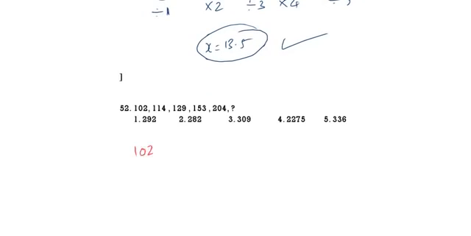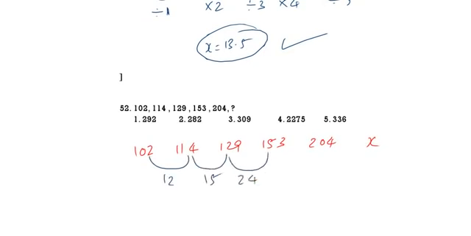102, 114, 129, 153, 204, then question mark. Now, see, 102, 114. What is the difference? 12. This one will be 15. This one will be 24. This one will be 51. Now, what should be the next? 12 and 15, the gap is 3. This one, the gap is 9.